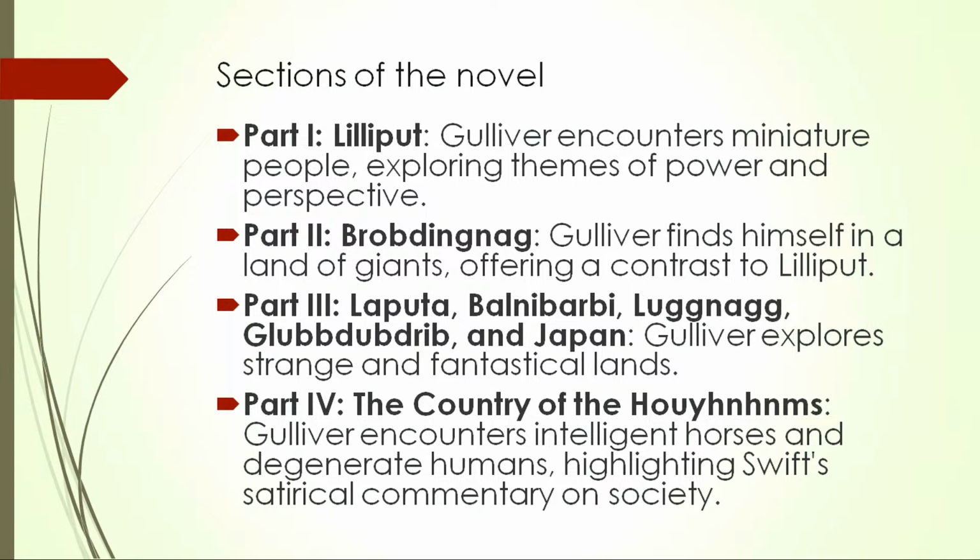The third section is in several places, in Laputa, in Balnibarbi, in Luggnagg, in Glubbdubdrib, and Japan. It's amazing, look at the names, how fanciful and mouthful these names are. These names are also alliterative. Alliteration is something which of course children of this age learn. We know that Japan does exist, but all other places, are they for real? No, they are all imaginary. Okay.